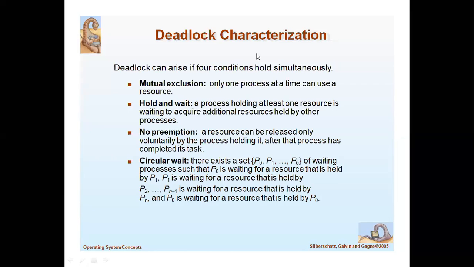And deadlock characteristics. A deadlock can arise when four conditions hold simultaneously. That is mutual exclusion, hold and wait, no preemption, and circular wait. So these four conditions will lead to the deadlock situation: mutual exclusion, hold and wait, no preemption, and circular wait.